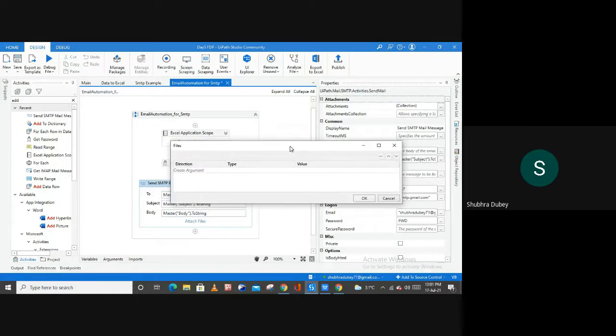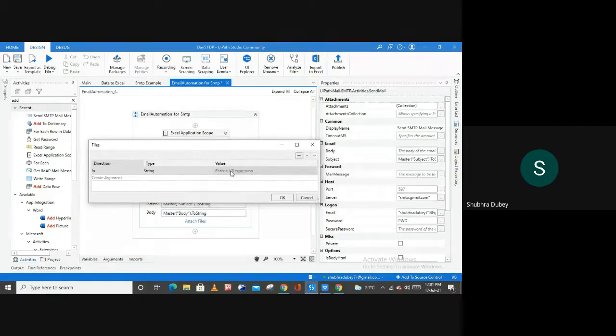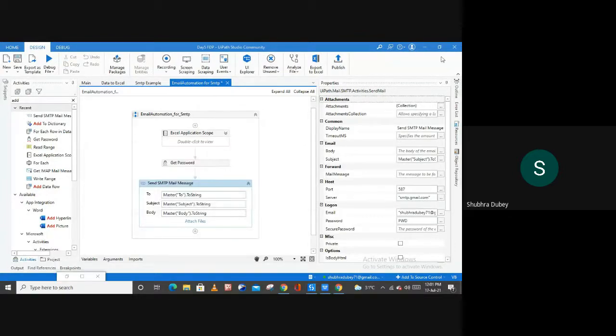So here we have to attach the files which we want to send, right? So here let me create one argument, and as you can see, after clicking on the create argument, we have a direction in and type string. So these two values you cannot change, this direction in and type string, you cannot change these values. Over here inside of this value you have to pass the path of your file which you want to send, right? So in our case,